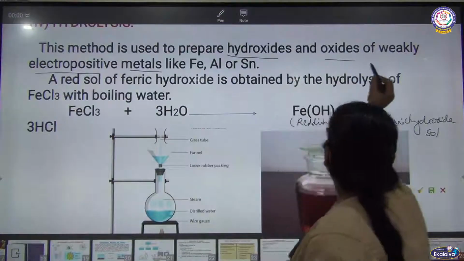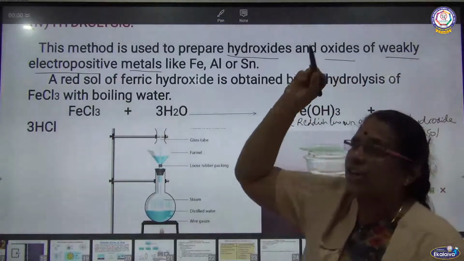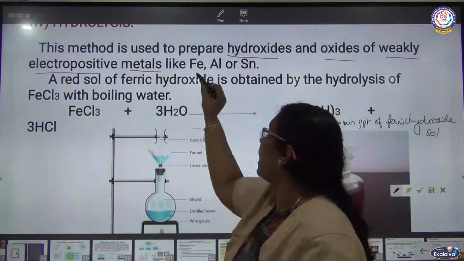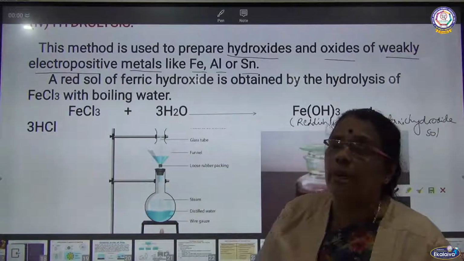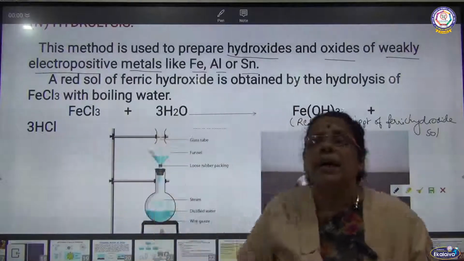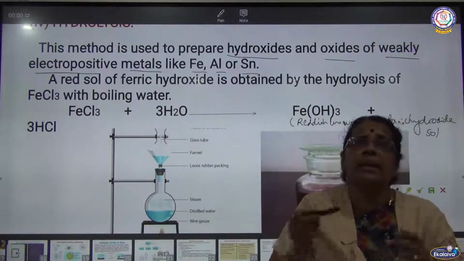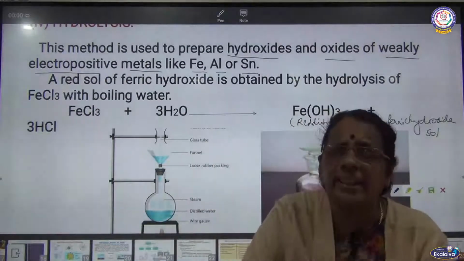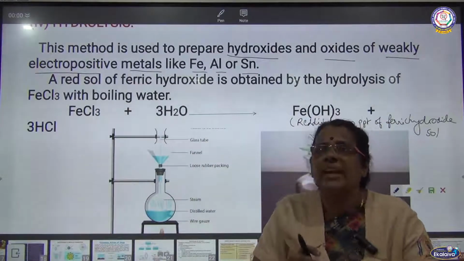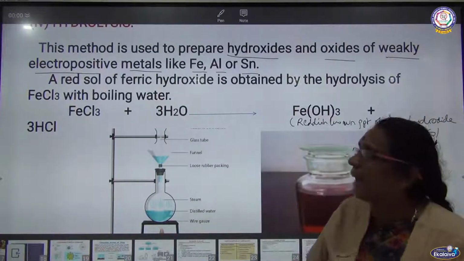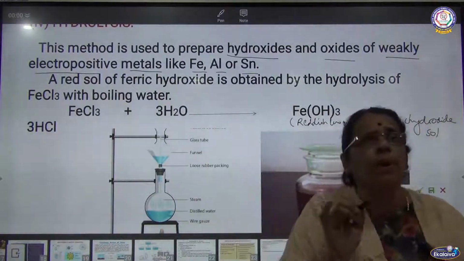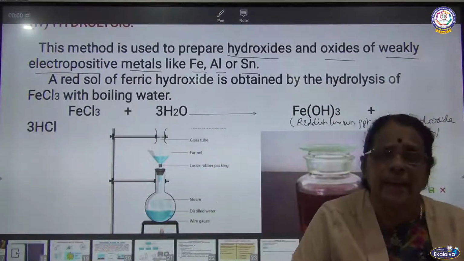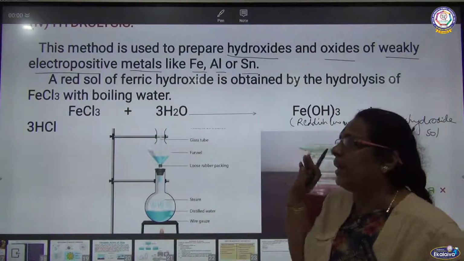Some metals are weakly electropositive. Sodium and potassium are strongly electropositive, whereas for other metals like iron, aluminium and tin, the oxides and hydroxides are weakly electropositive. So in order to prepare the hydroxides or oxides of weakly electropositive metals like iron, aluminium and tin, I am going to employ a method called hydrolysis. Here I am going to get the reddish brown precipitate of ferric hydroxide.